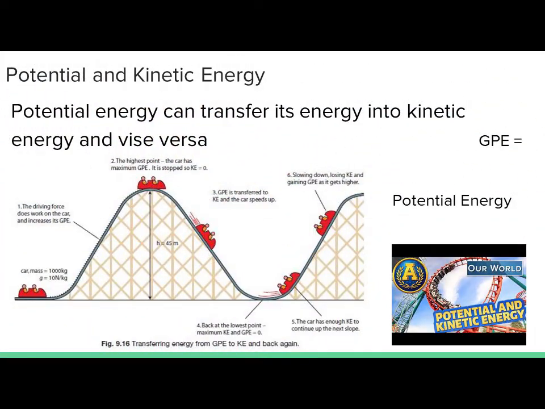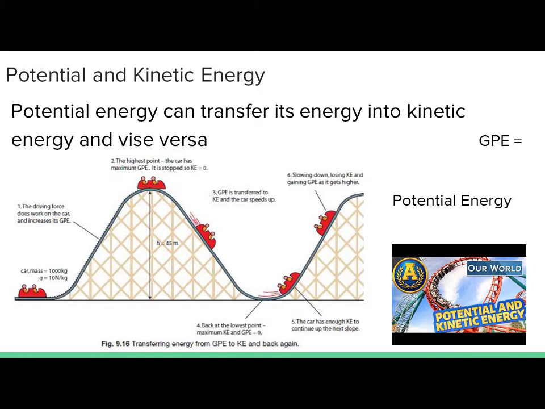Well, potential energy can transfer its energy into kinetic energy and vice versa. As we see here on our diagram, at the bottom of the hill, we have a roller car, which is sitting, and it's not moving, so it has zero kinetic energy.